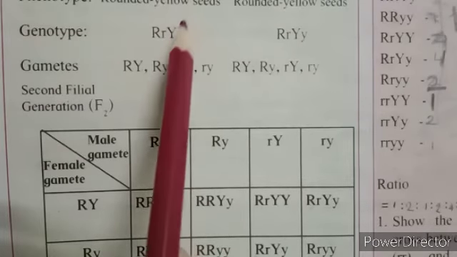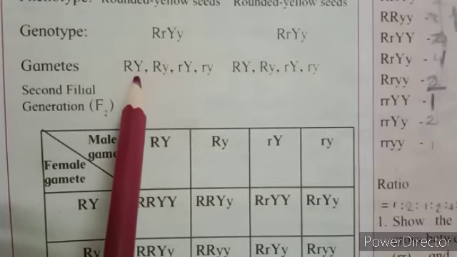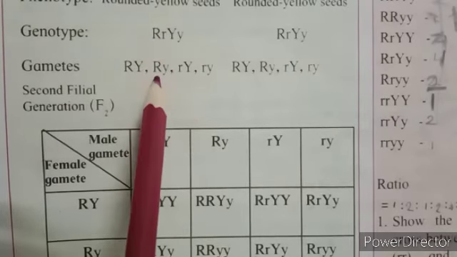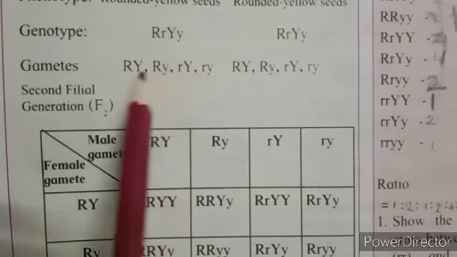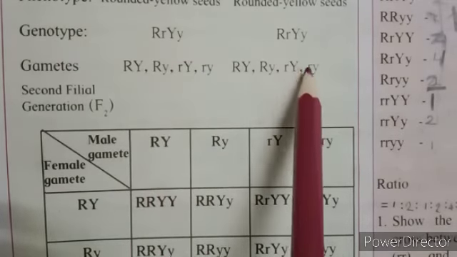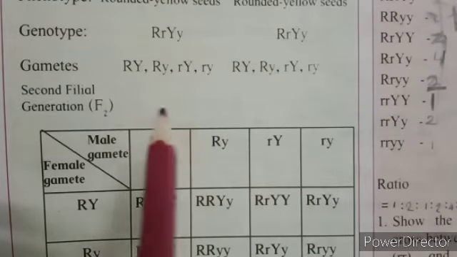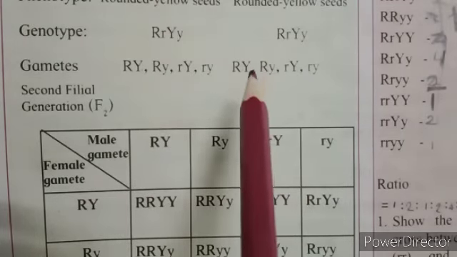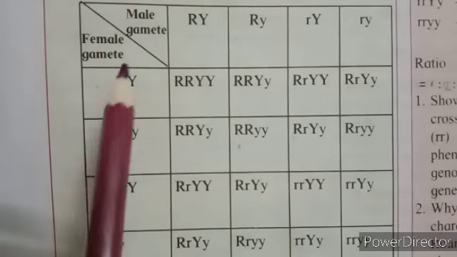Gametes produced by these are of four types: capital R, capital Y; capital R, small y; small r, capital Y; small r, small y. Similar gametes are produced by the other plant also. So, in the second filial generation, here you can observe male gametes and female gametes.